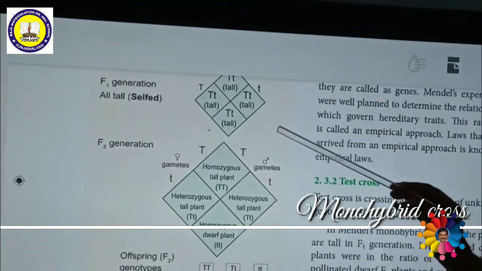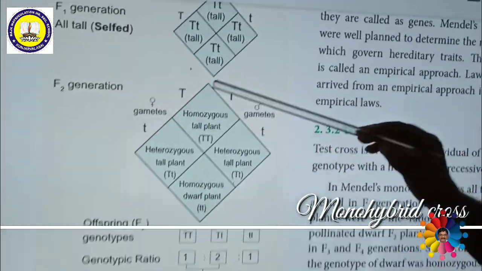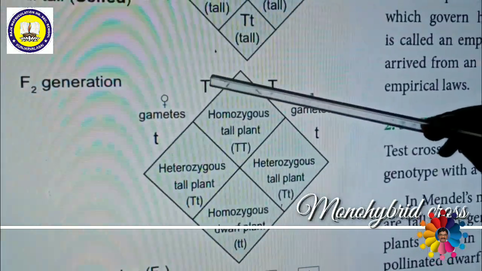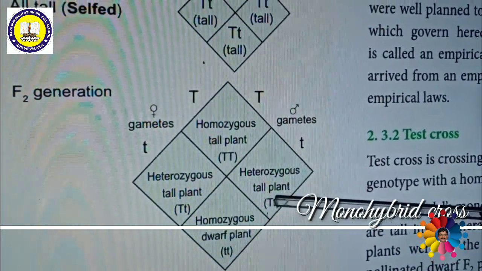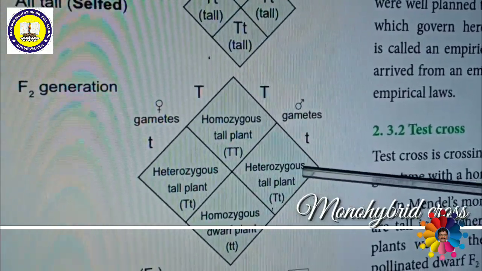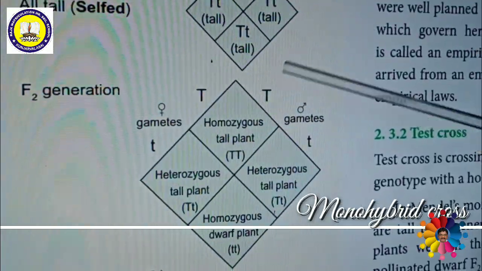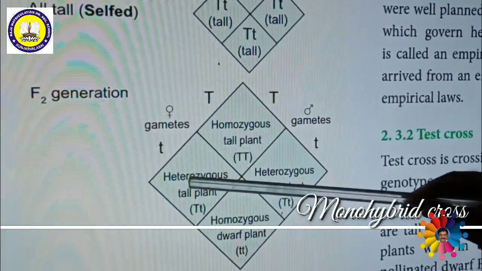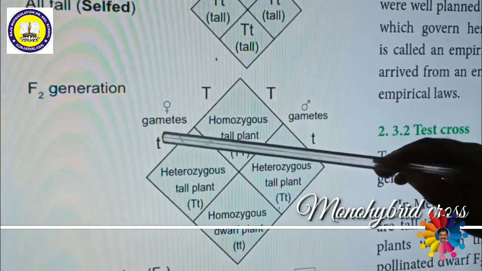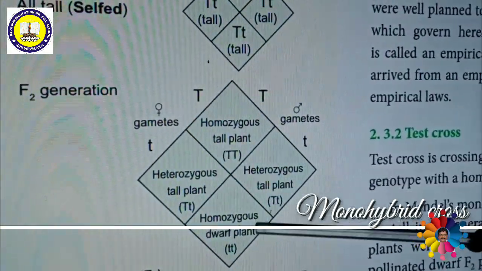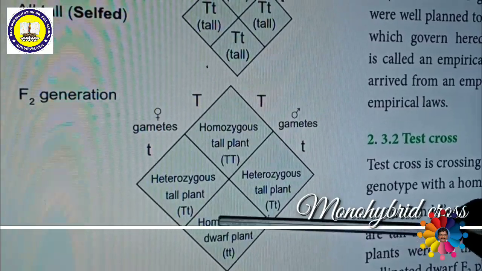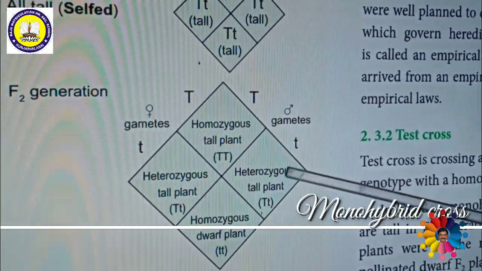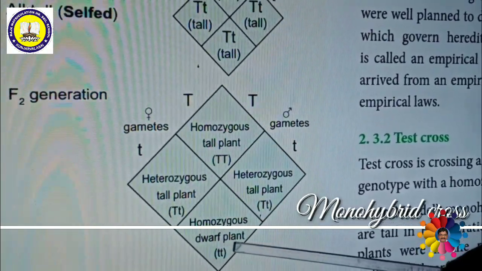Okay, come to the point. This capital T joined with capital T gives homozygous tall. Next, capital T crossed with small t gives capital T, small t, heterozygous tall. Then again capital T, small t, heterozygous tall. Then small t crossed with small t gives homozygous dwarf plant. So 3 tall plants and 1 dwarf plant will be produced.